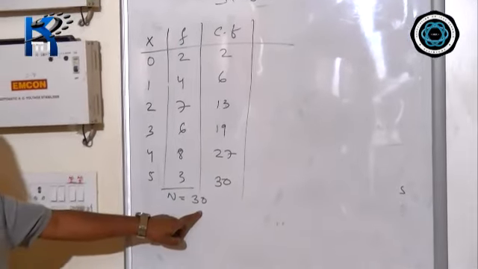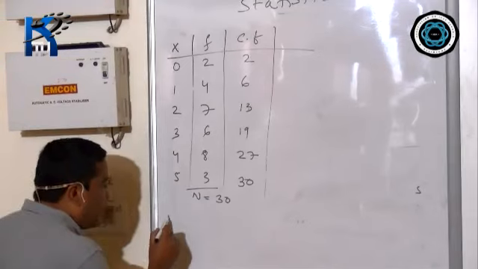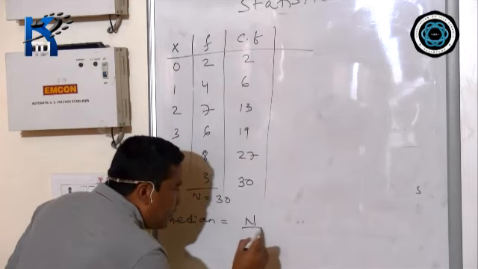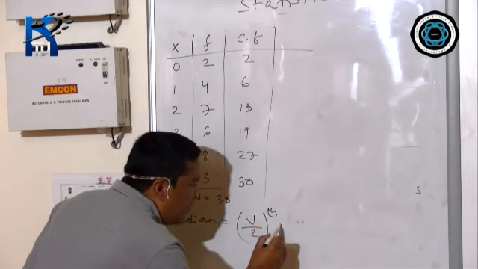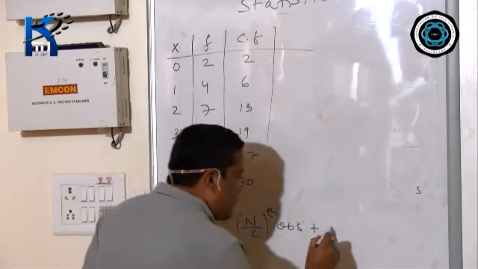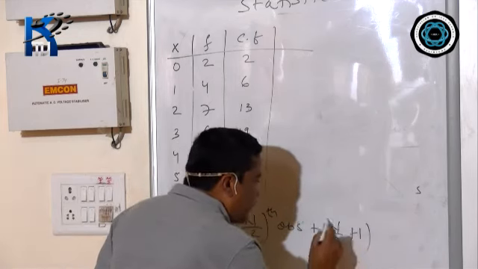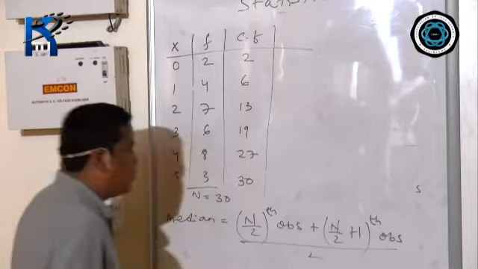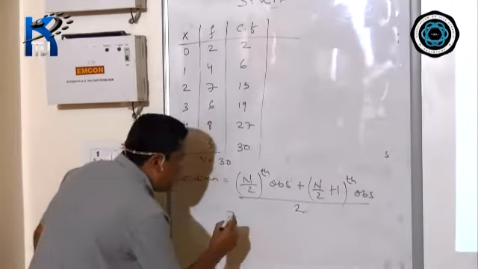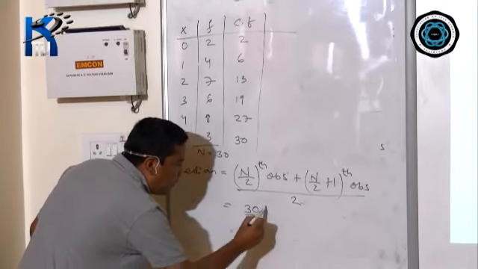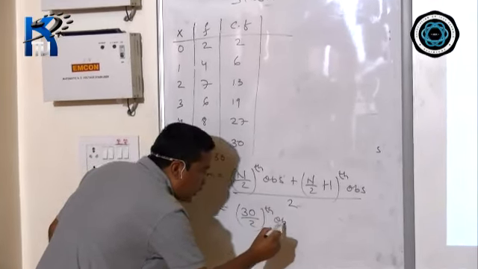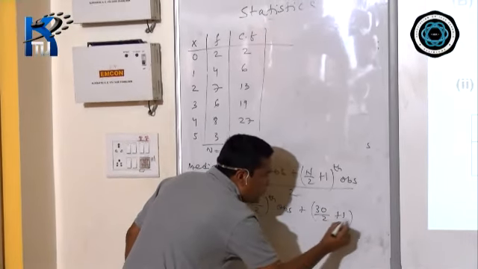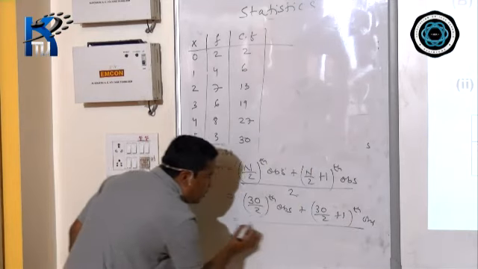Now, 30 is an even number. So if it is an even number, the formula is different. Either you will get odd or even. Median equals the n by 2 th observation plus the n by 2 plus 1 th observation, divided by 2. Now n is 30, so 30 divided by 2 th observation plus 30 divided by 2 plus 1 th observation, divided by 2.